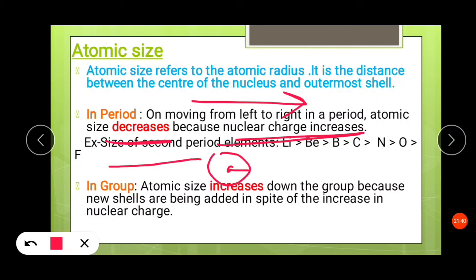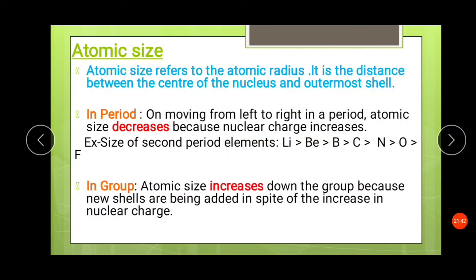Example, size of second period elements: lithium is the largest, beryllium is slightly smaller, and this is the decreasing order of the elements based on the atomic size.